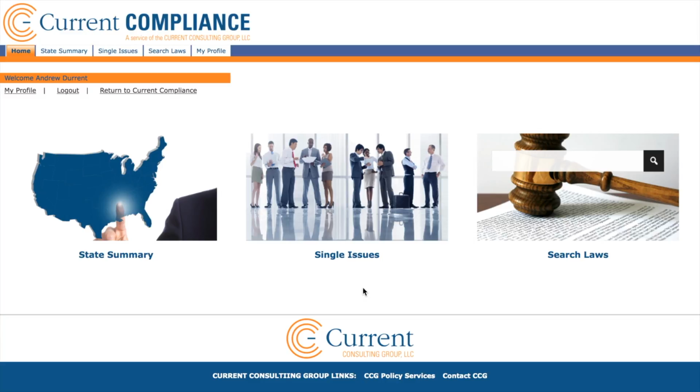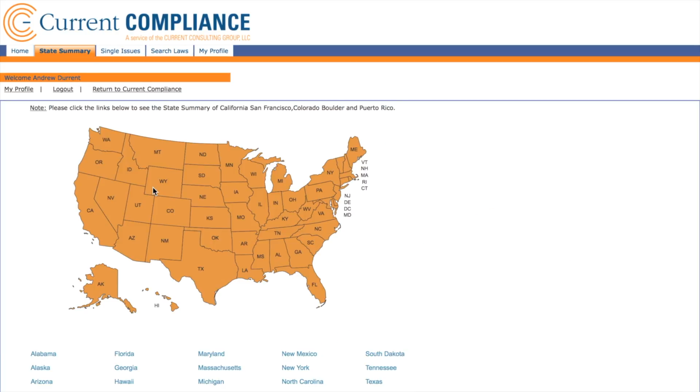This is the Welcome page. Here you can navigate to the three main sections of Current Compliance Drug Testing: the State Summaries page, the Single Issues page, or the Search page. Use the icons on the page or the tabs above. Let's start with State Summary.